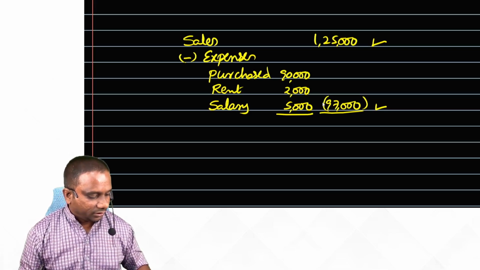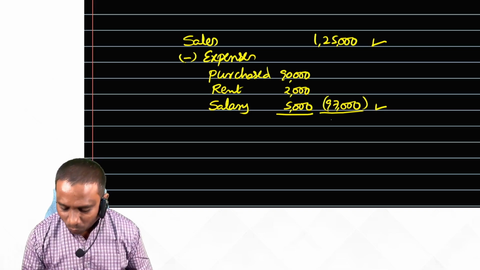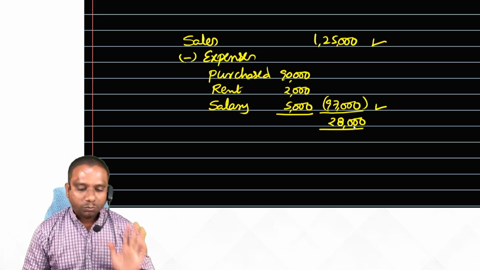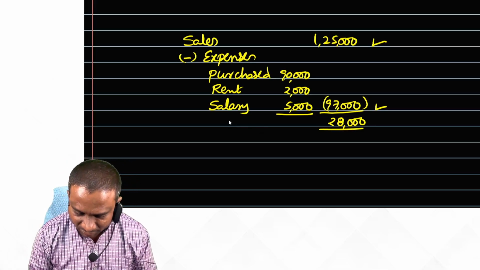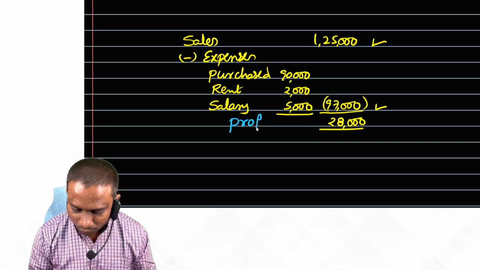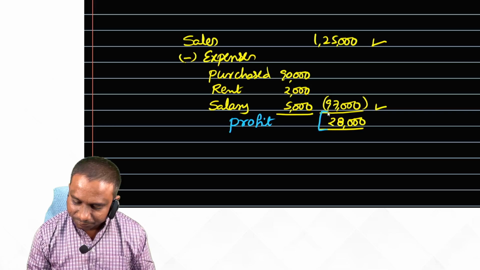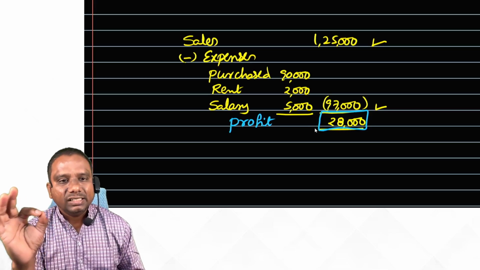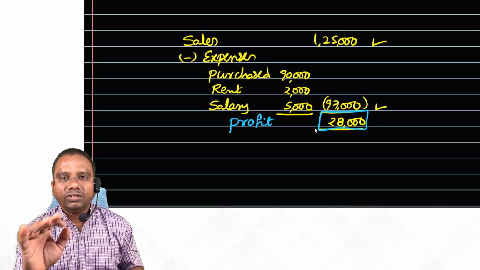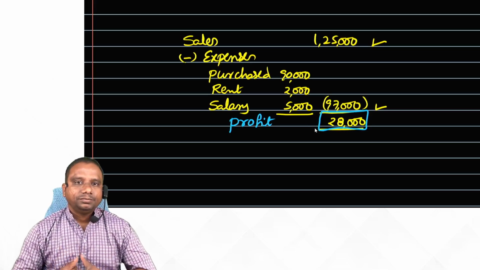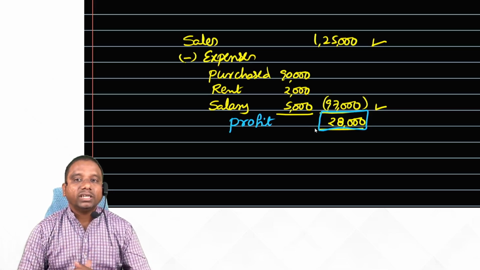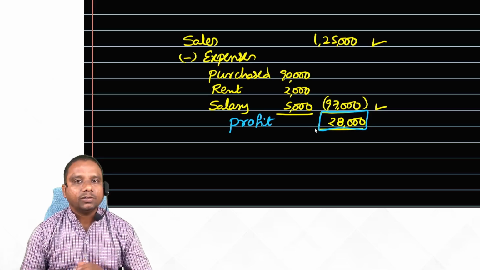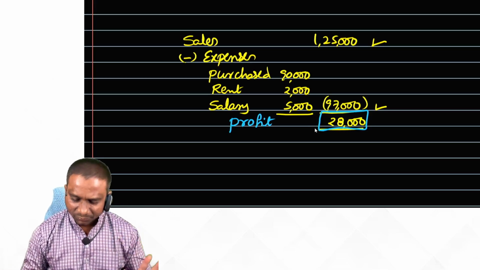1,25,000 minus 97,000. What is the difference here? We have 28,000, sir. Super. What is this? Sir, he earns profit, sir. Now, you people tell me, is it easy for any person to calculate profit like this or not? Even a simple layman can calculate this. Yes or no? Okay, fine. This is our example 1.